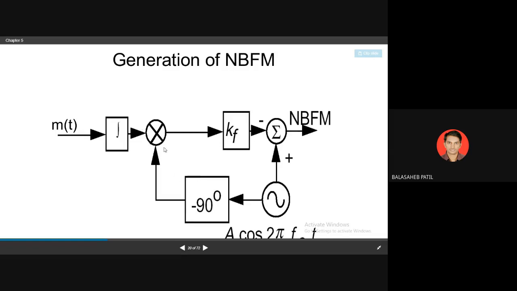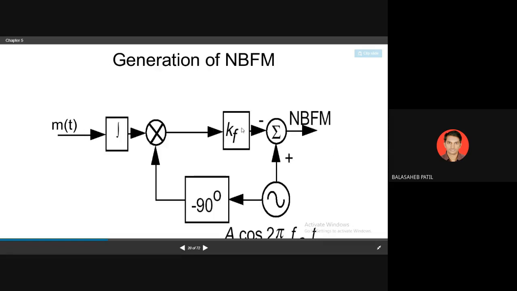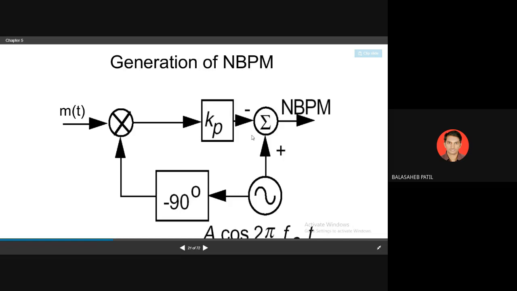Then these two signals will be multiplied with the gain kf, that is constant kf, and then it is added with your cos 2 pi fc t, that is, the omega c t signal. When these two are added, the output you get is narrowband FM. The same goes for narrowband PM. Only the constant kf will be changed to kp.